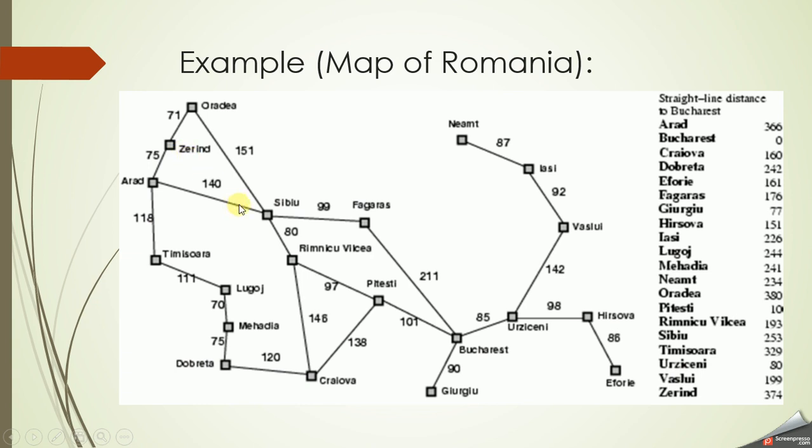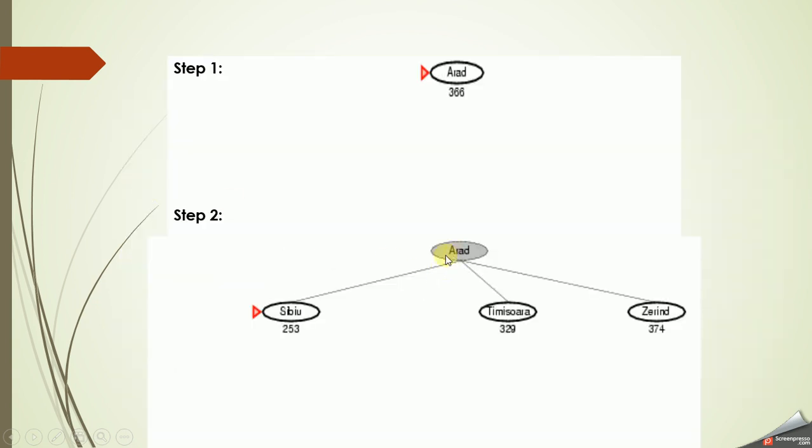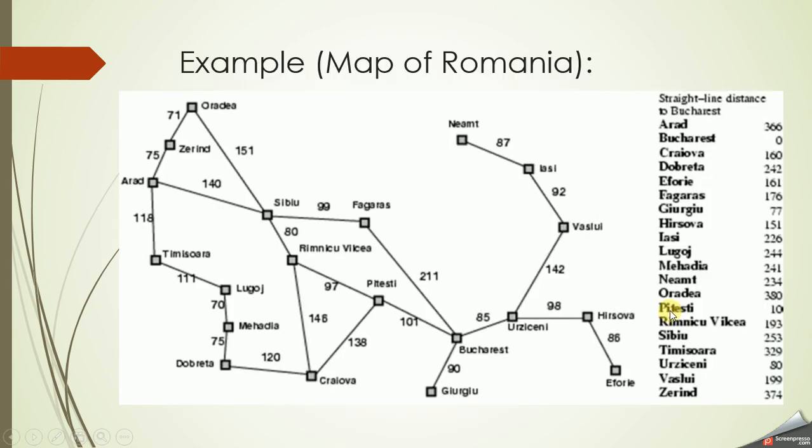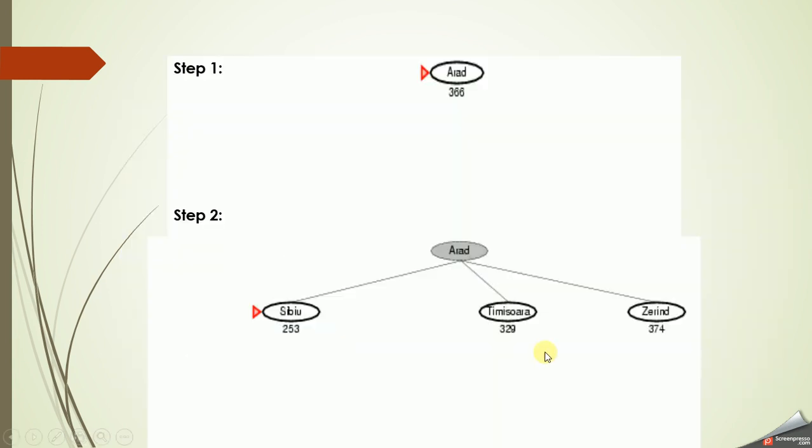So three cities are successors. I'm going to expand Arad. The heuristic values are Sibiu 253, Zerind 374 and Timisoara 329. Out of these three, the minimum heuristic value is Sibiu, 253. So we are going to expand Sibiu further.